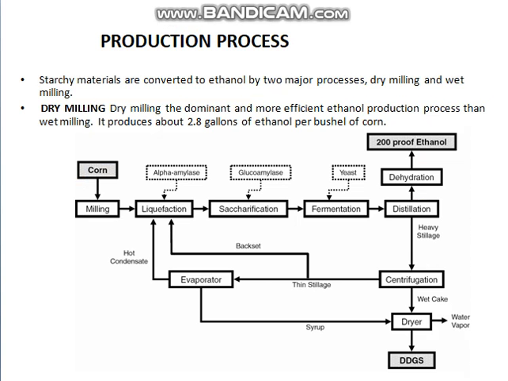So here is the process. First the corn is subjected to milling, that means crushing, and then it is converted through the liquefaction process. Here after milling, there is a high amount of starchy material. As already said, starch is a polysaccharide, which is composed of long polysaccharide chains.